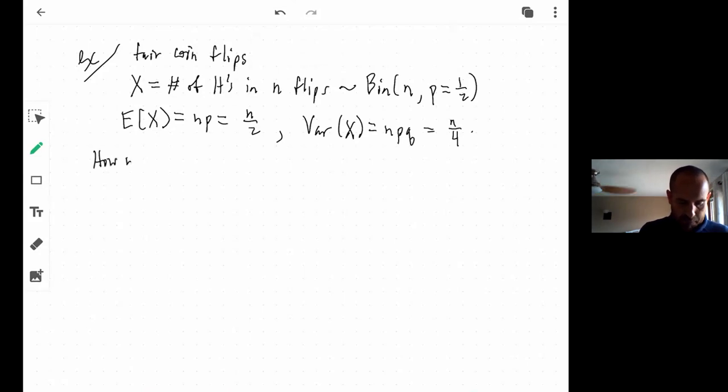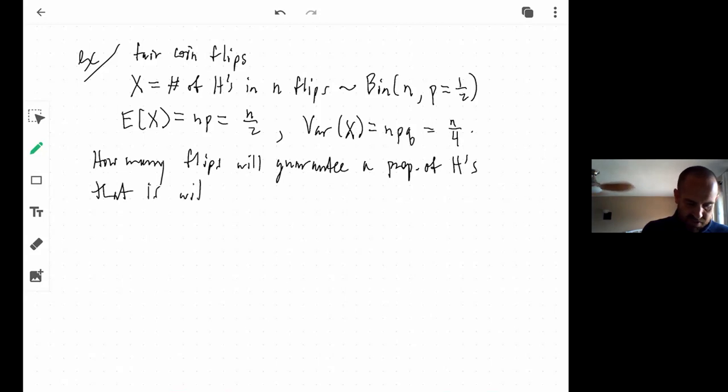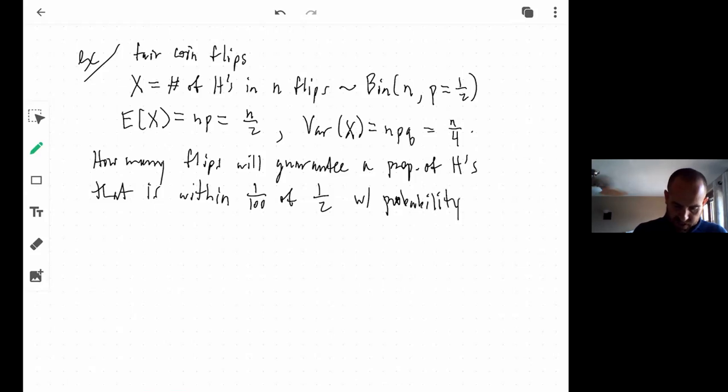How many flips will guarantee a proportion of heads that is within 1/100th of 1/2 with probability greater than or equal to 99%.